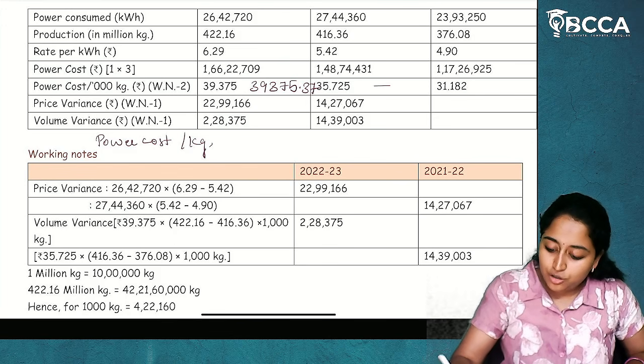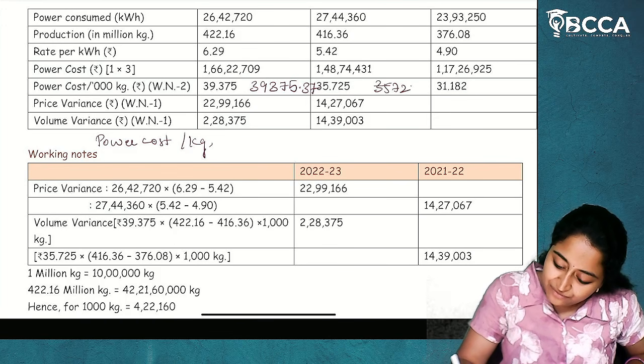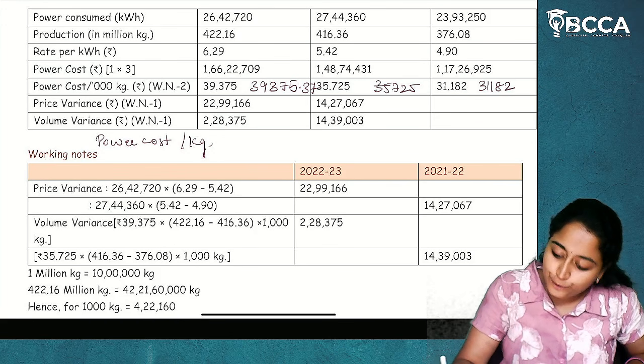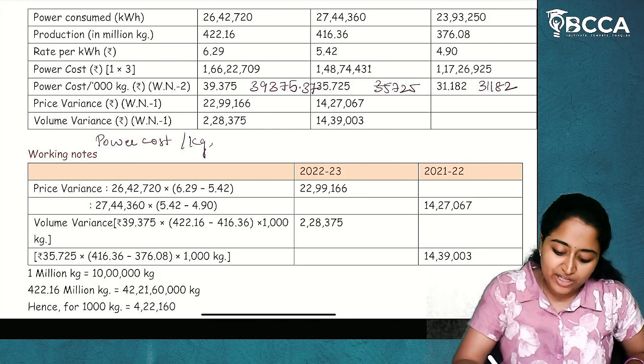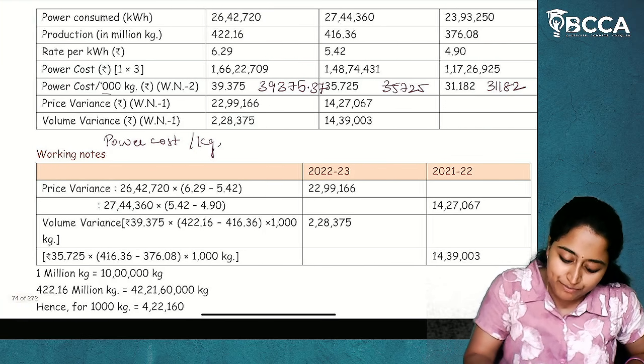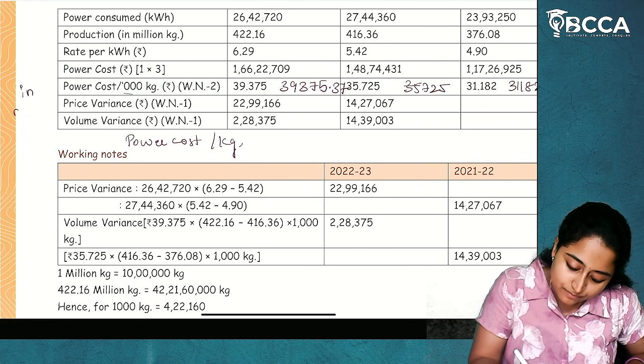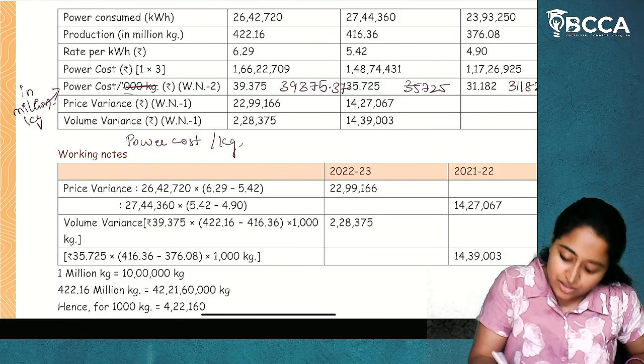Similarly, you will do here also, it will be 35,725. Here 31,182. Put it here like this itself. Here you will put not 1000 kgs, but you will put million kgs. In million kgs, not in 1000 kgs.